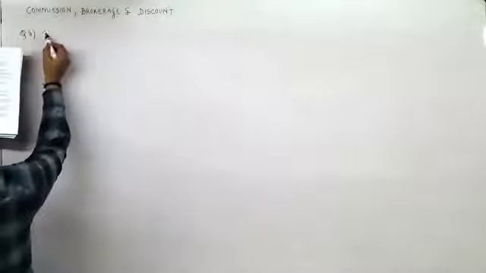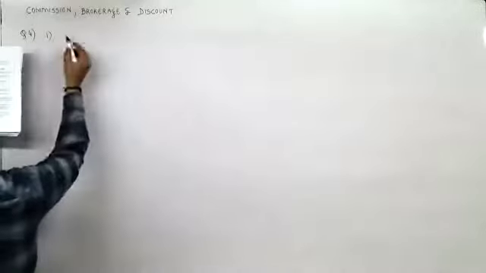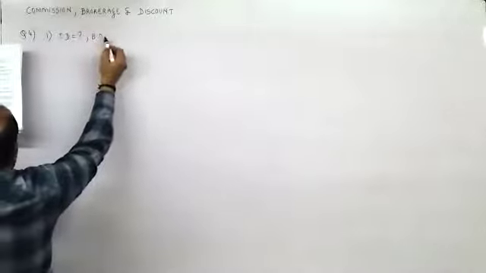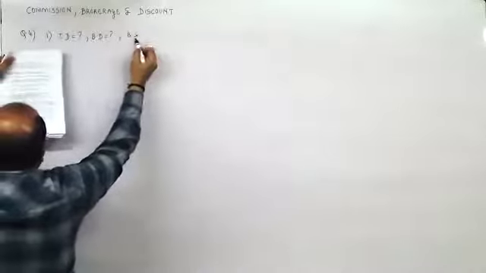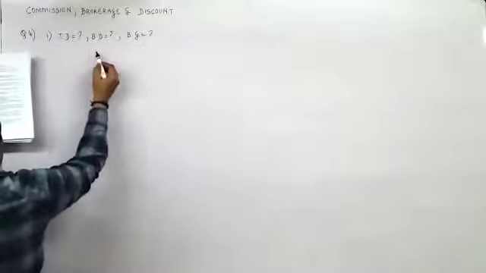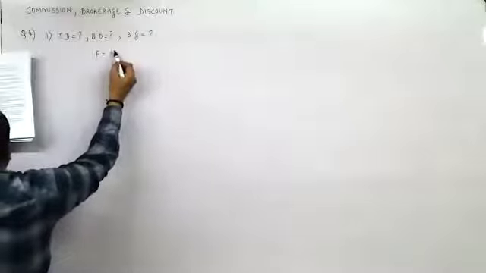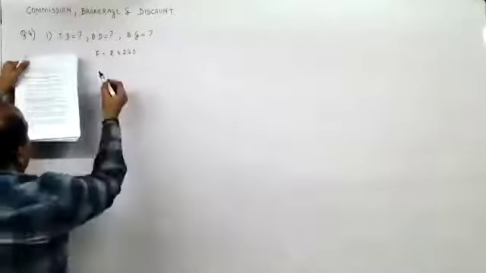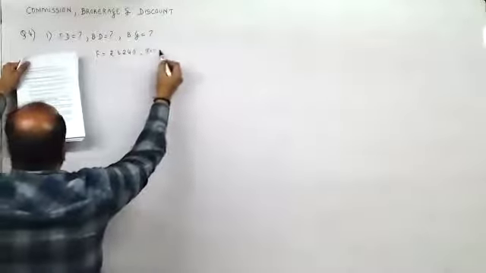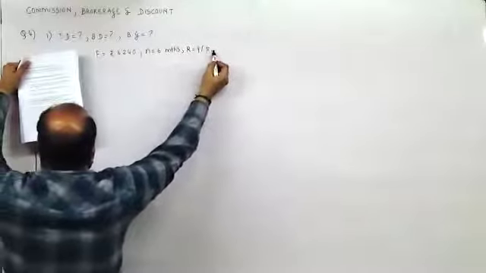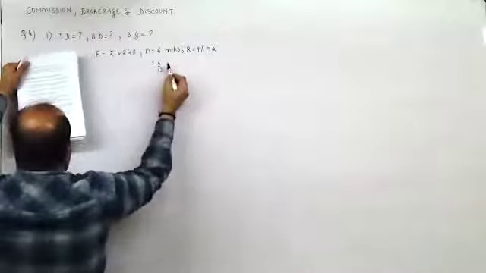Commission, brokerage and discount. Question number 4, the first part. Find the true discount, the banker's discount and the banker's gain on a bill of rupees 4240. So the bill of rupees 4240 means that is the face value. Bill is always the face value. It is due 6 months hence, and the rate of interest is 9% per annum. 6 months means 6 upon 12 years.